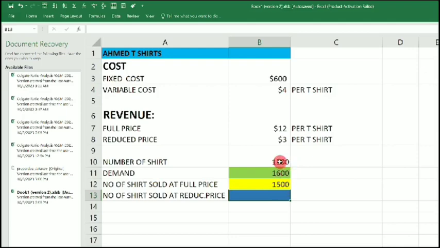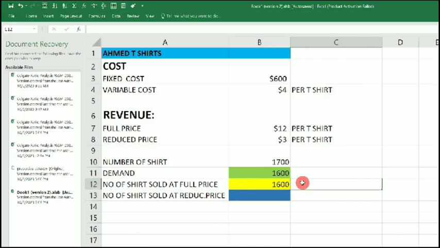Now, for example, if I increase this to 1,700, you know what this will pick? It has to pick this demand, which is 1,600, because 1,600 is lower than 1,700. Because even if I produce 1,700 t-shirts, I can only sell at full price what is demanded, and what is demanded here is 1,600. So if I click enter, you can see it has changed to 1,600. It means the formula is working here, the model is working here.